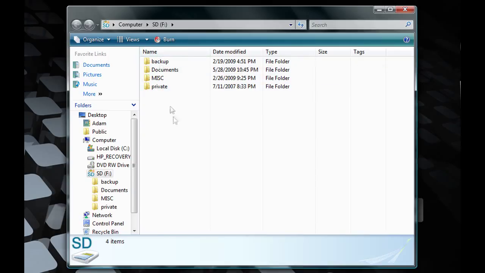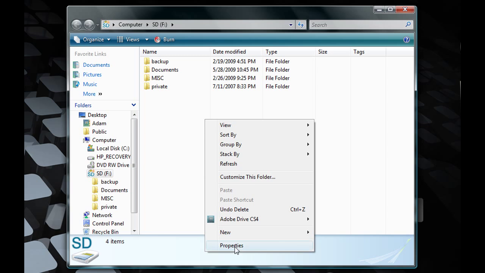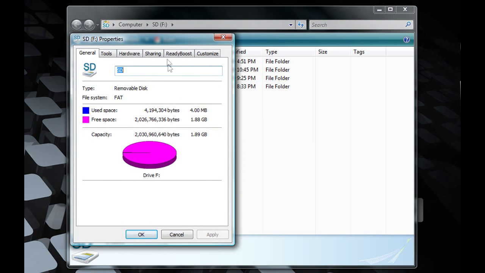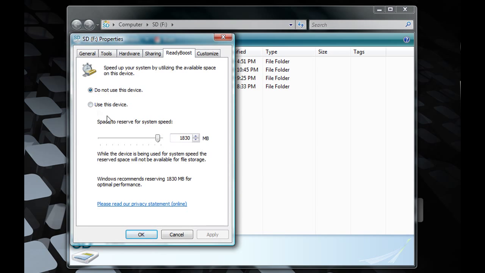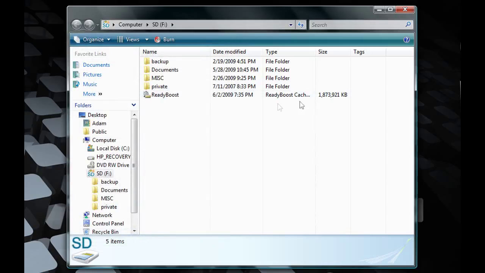Okay, so once you're in here, you have all your stuff. Just hit properties, go to ReadyBoost. Then you can change the size of the cache that you want to add. I'm just going to keep it as the default, what Windows recommends. And then click use this device and apply. Then hit OK.